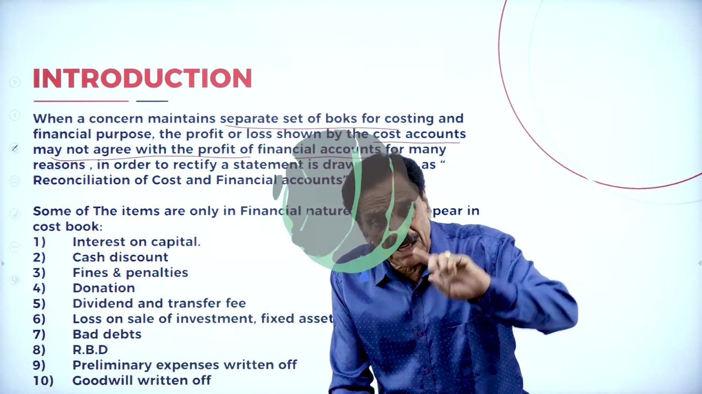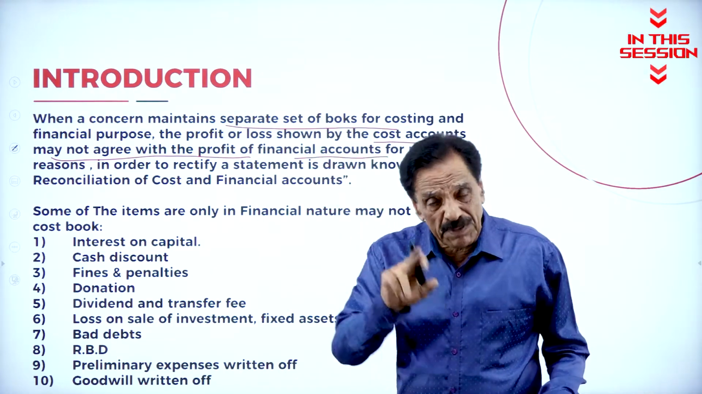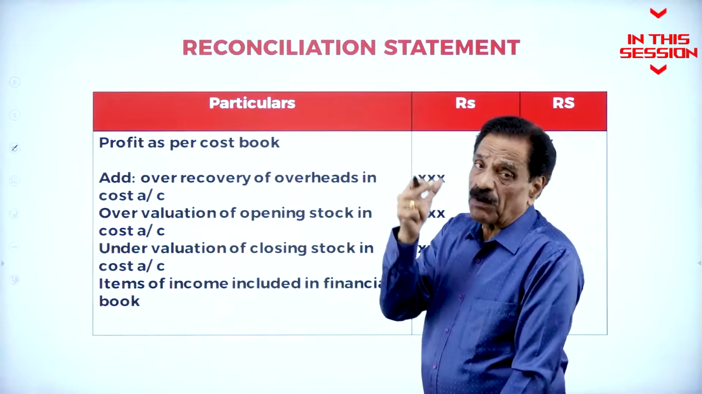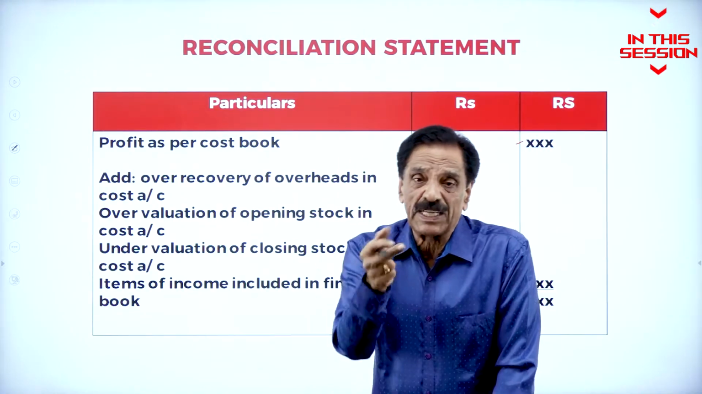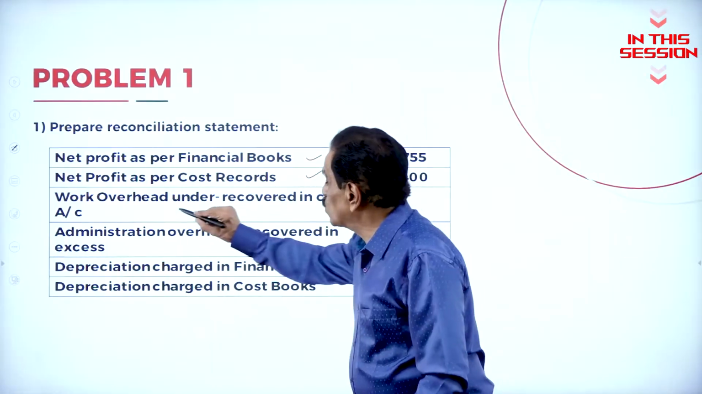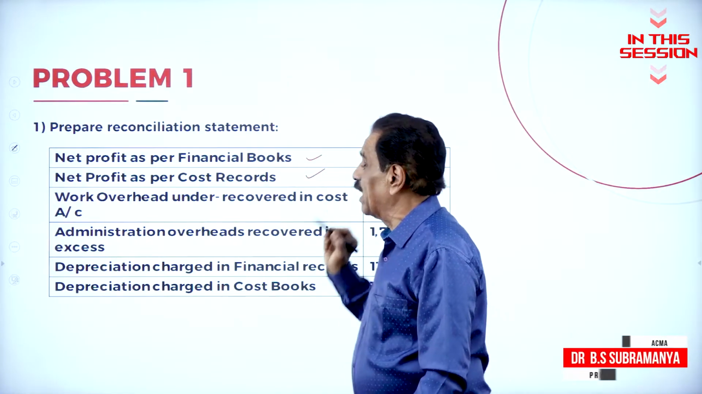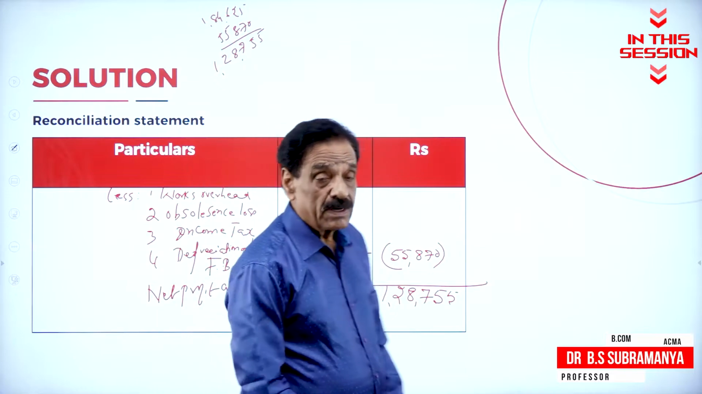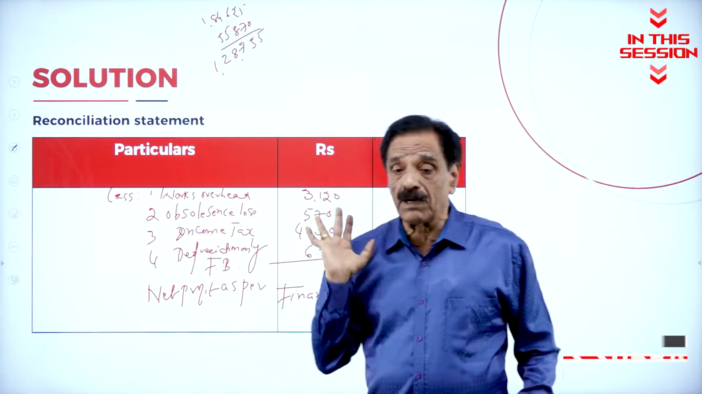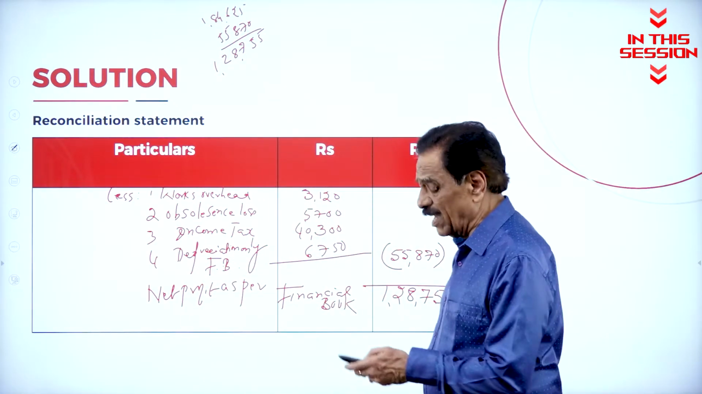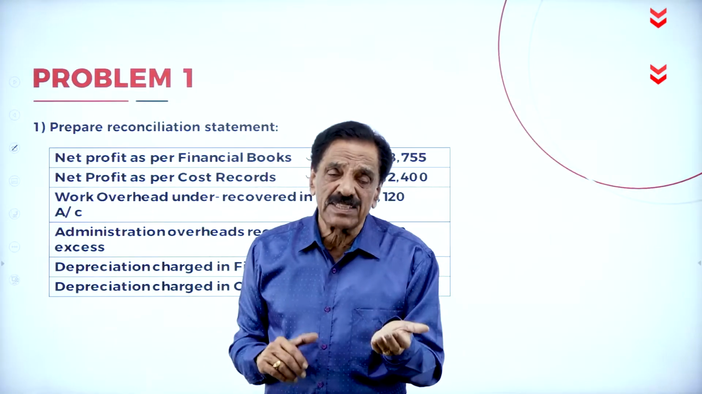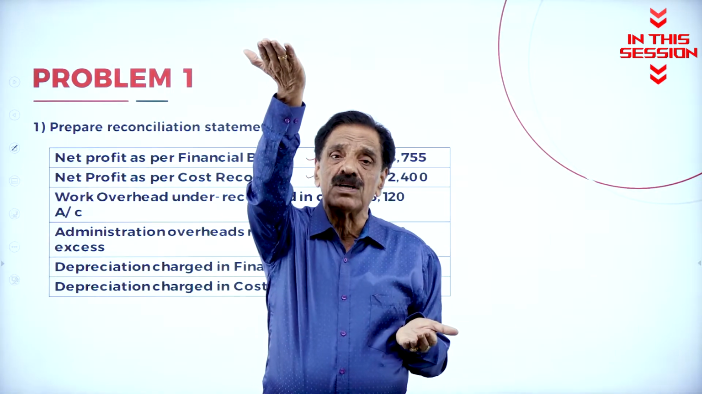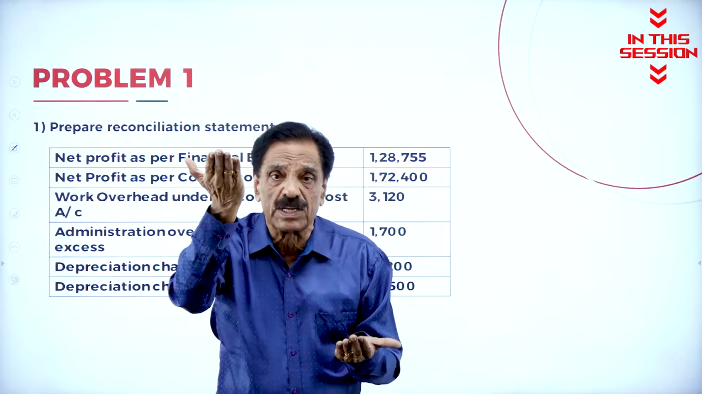One is prepared by the cost accountant, one is prepared by the financial expert. They will give the profit as per cost book, the profit as per financial books. Works overhead under recovered in costing. So they have low charge. Definite problem for 10 months. But you must be very, very careful. When you charge less, costing profit becomes more and financial profit will be reduced.